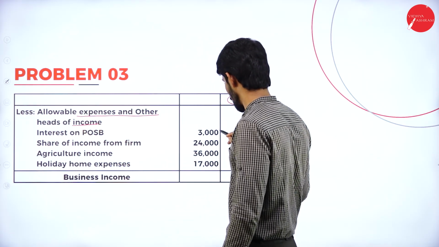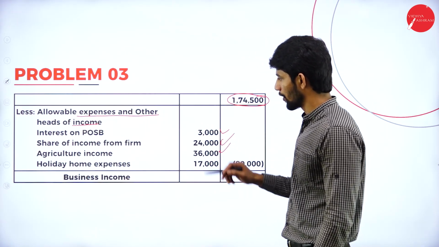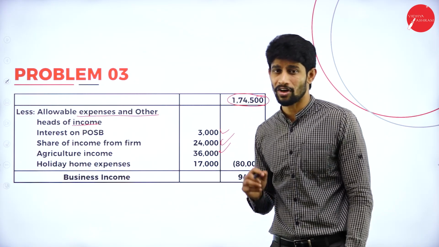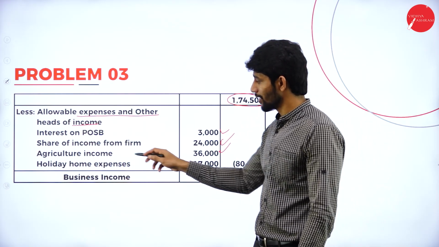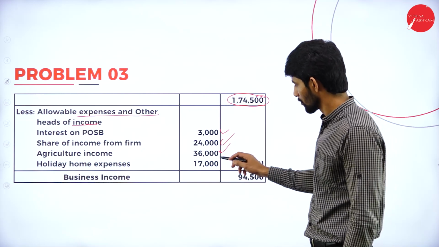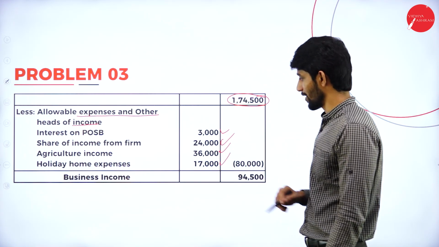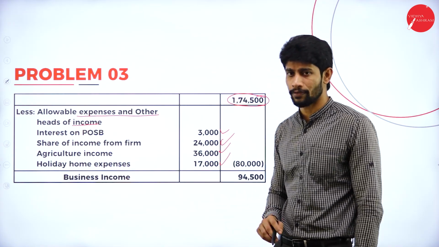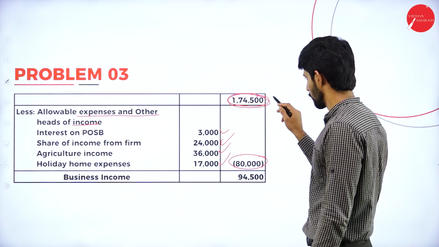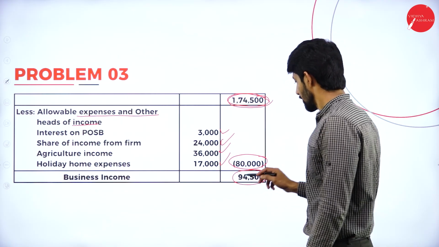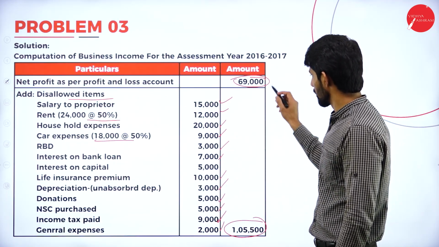In that, interest on POSB 3,000, share of income from firm 24,000, agriculture income of 36,000, holiday home expenses. Here we assume that holiday home expenses were spent for employees, so we are considering it as a deduction. We will consider it as expenditure. So deduct that allowable expense of rupees 17,000, total 80,000. Deduct 80,000 from 1,74,500. You will get a balance of 94,500.